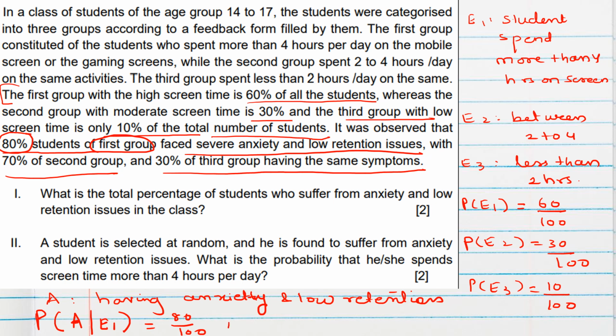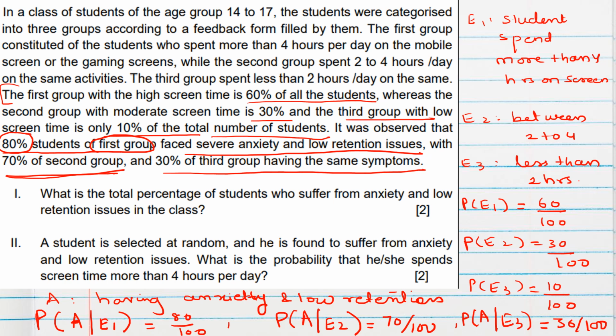Then 70% of the second group having anxiety and low retention issues means the probability of anxiety and low retention if the student is from the second group, P of A by E2, which is 70% given. And the third one is the probability of anxiety and low retention from the third group, P of A by E3, which is 30%. Now all these probabilities we have mentioned here, we'll see how the questions have been asked. Based on this information, we have to answer the questions.